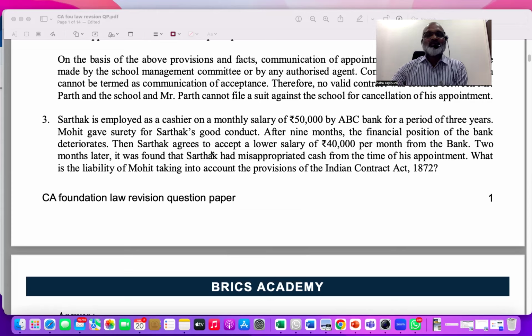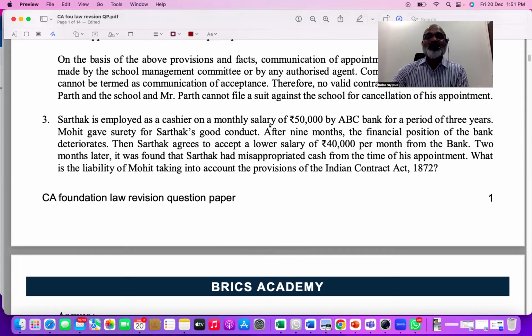Good conduct means that if he takes money or anything, Mohit gave a surety. So the moment you hear this word, definitely it is the Indian Contract Act, related to the guarantee contract. After 9 months, the financial position of the bank is affected very badly. Then Sarthak agrees to accept a lower salary. The salary is actually 50,000, but Sarthak agrees because the bank situation is not very good. So he agreed to 40,000 per month.